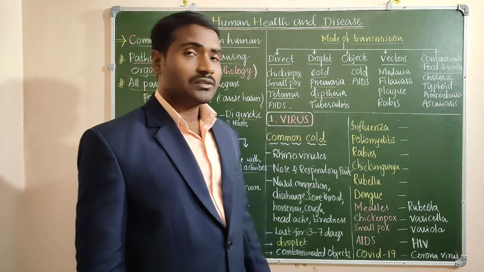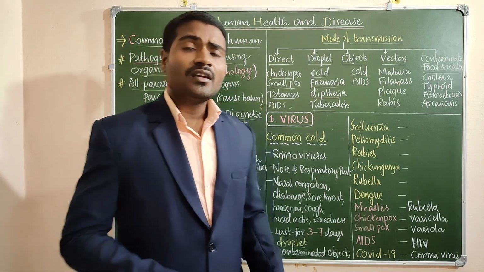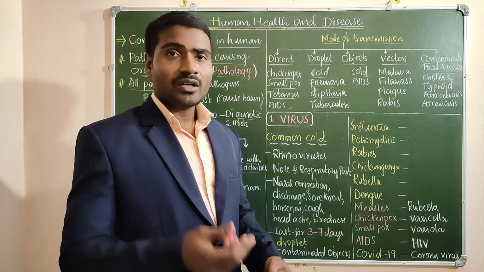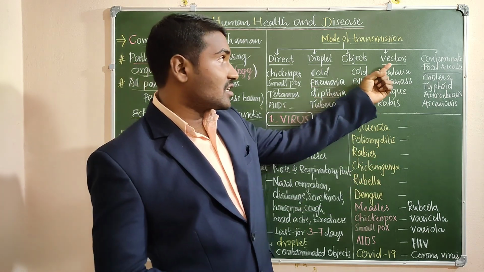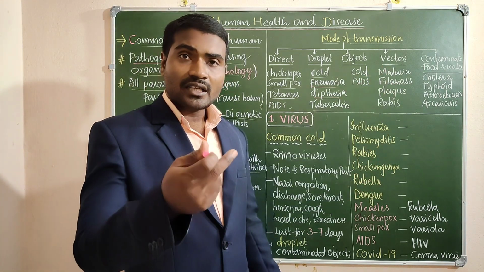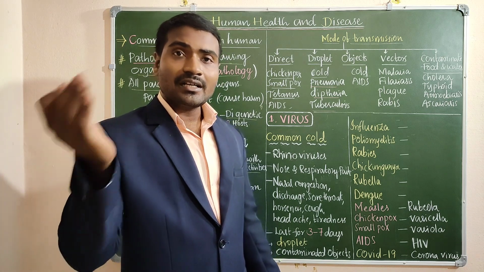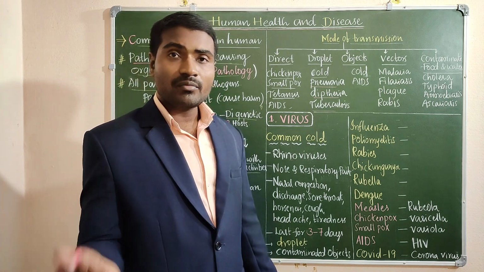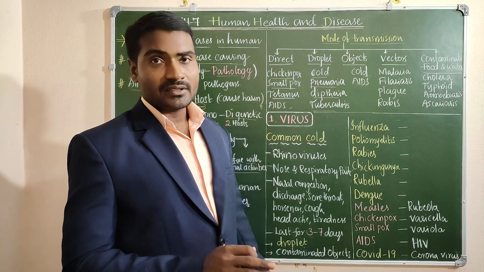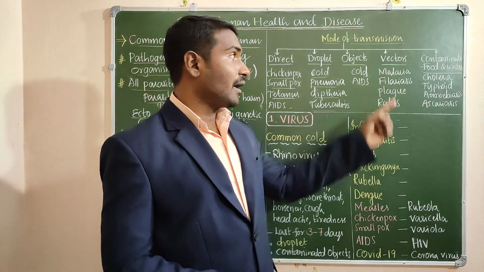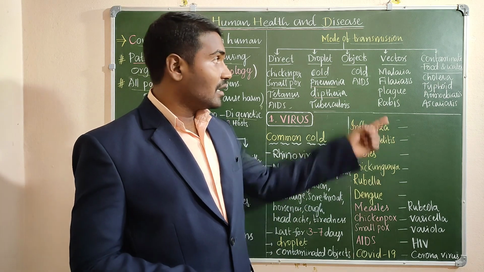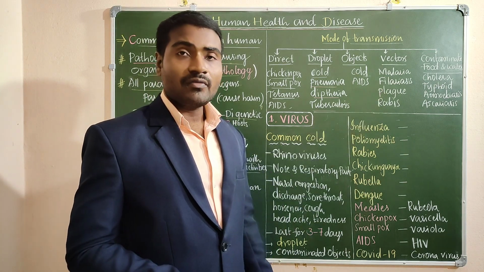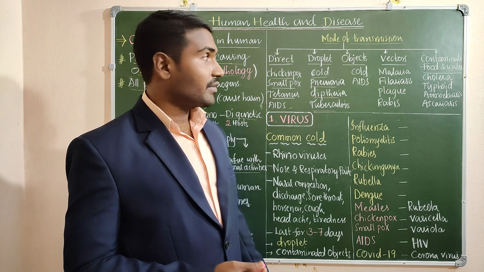And through vectors. Okay, we can use the term. Diseases that transmit this way we can also call vector-borne diseases, airborne diseases, likewise. So diseases transmit through vectors. Vectors are the organisms which transfer the disease-causing microorganism from an infected person to a healthy person. For example, malaria. The female Anopheles mosquito is a vector. Like filariasis, the female Culex mosquito is a vector.